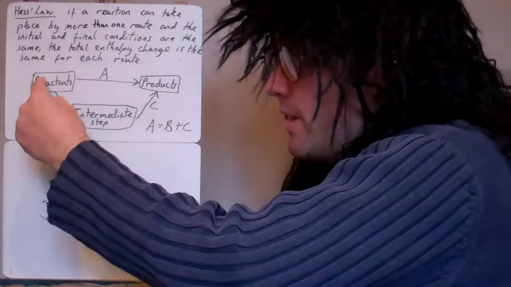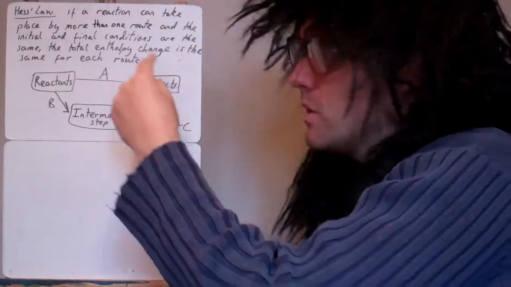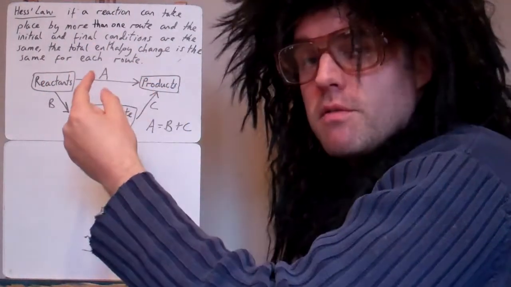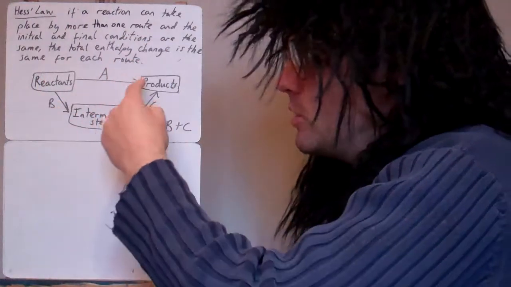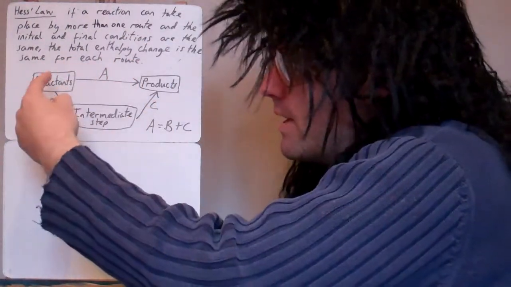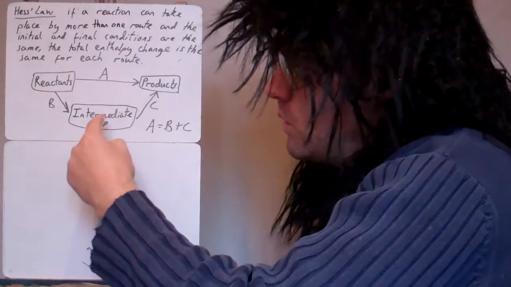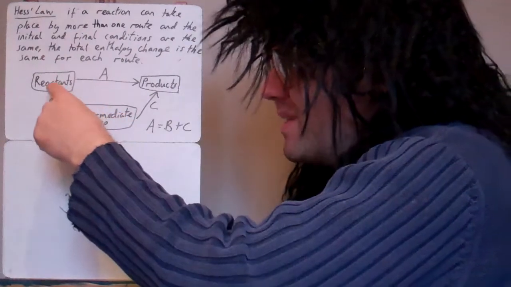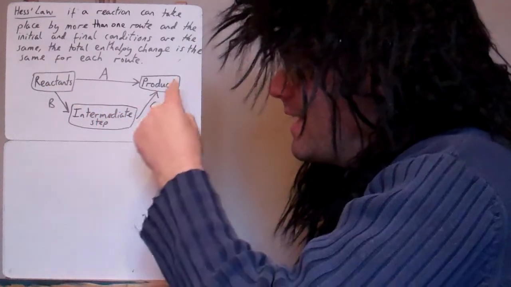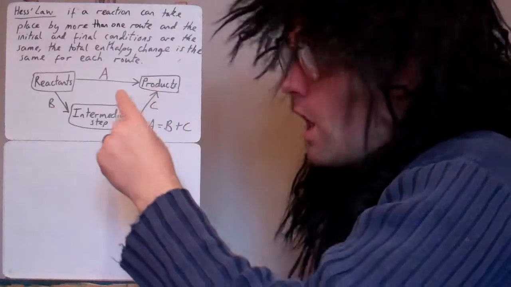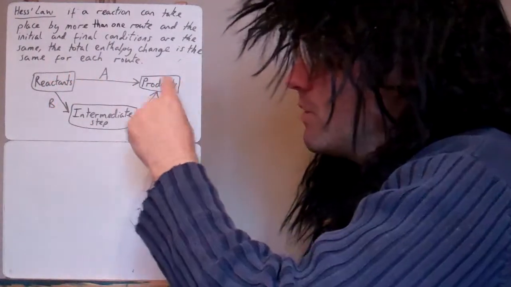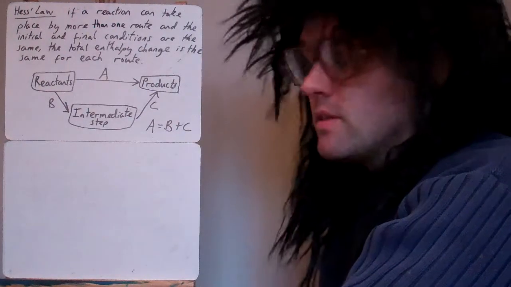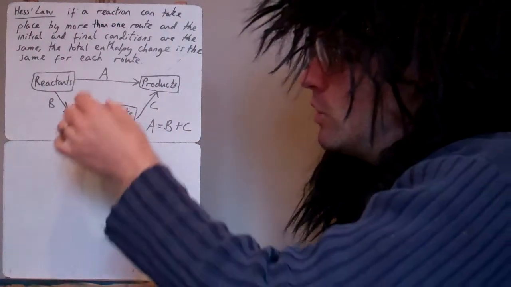So what does that mean then? We always start at reactants and we end at products. If for some reason going directly from these reactants to these products can't be measured for a variety of reasons, we can instead go from the reactants to an intermediate, and then from the intermediate to the products. That will be the same energy change going from here to here to here as it is going directly from here to here, as long as we start and end with the same things in the same states. You don't have to do the direct reaction.